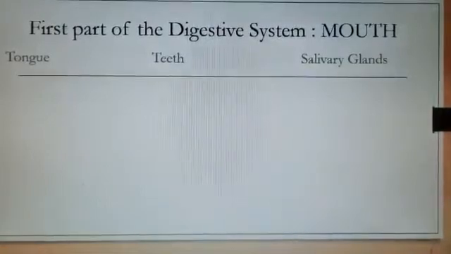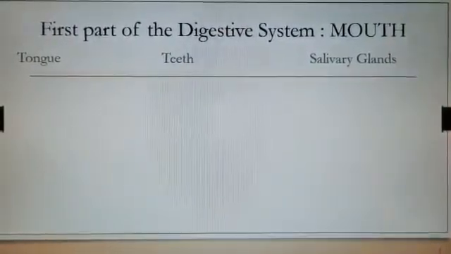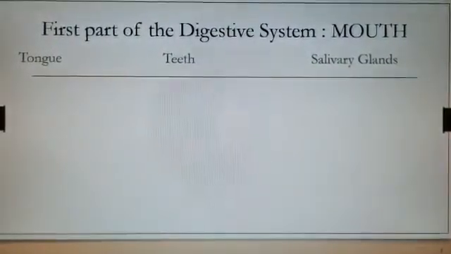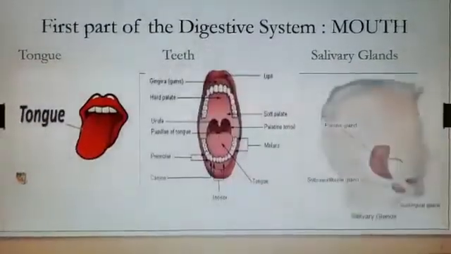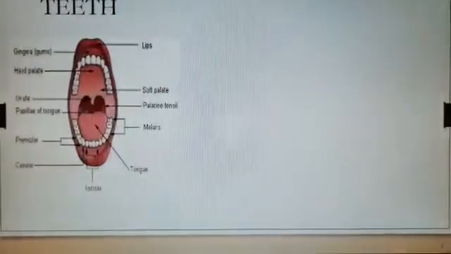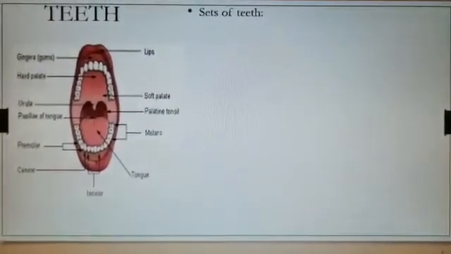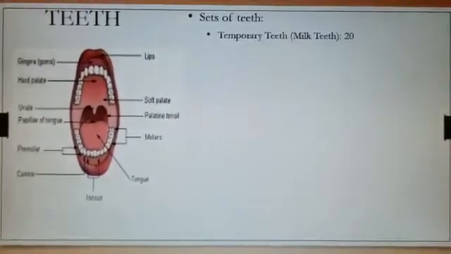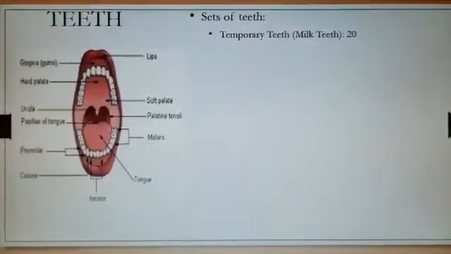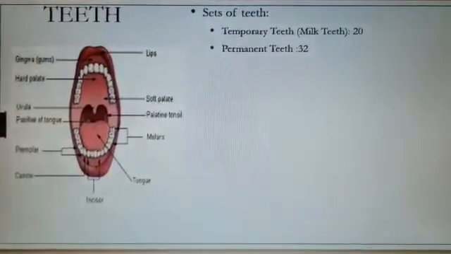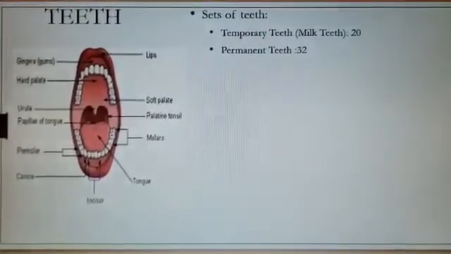And next we discussed the first part of the digestive system, that is the mouth. And the mouth has 3 different parts: tongue, teeth, salivary glands. And teeth, in our lifetime we have 2 sets of teeth. The first set of teeth is temporary teeth, also known as milk teeth. They are 20 in number. The next set of teeth is permanent teeth. They are 32 in number.